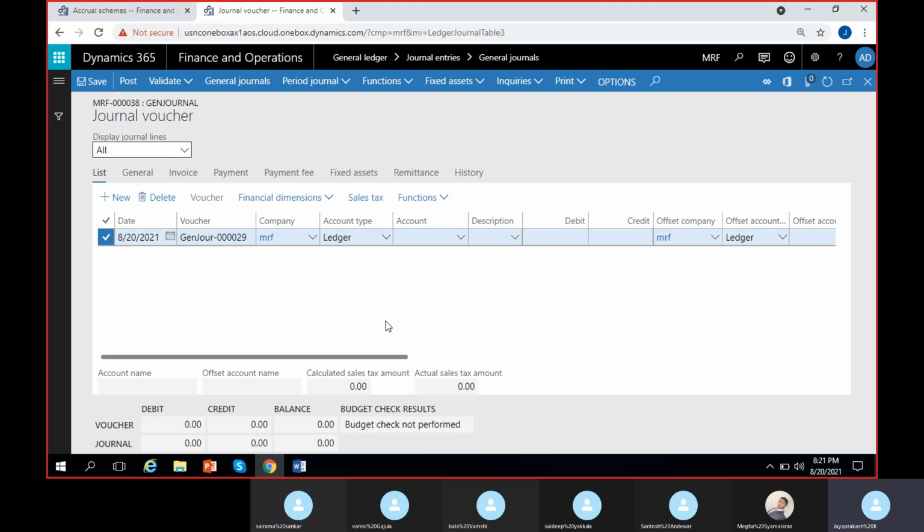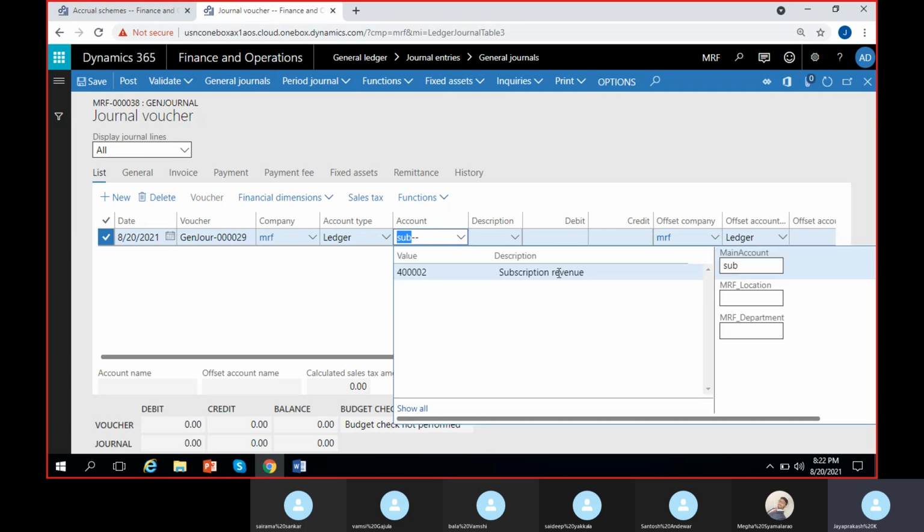So what is the account that we have to select here? What is the entry that we have to post? Accrued revenue account debit to revenue account. Okay, accrued revenue account is debited and subscription revenue account is credited, right? So first let me select subscription revenue only. Subscription revenue account 4 lakh 2.